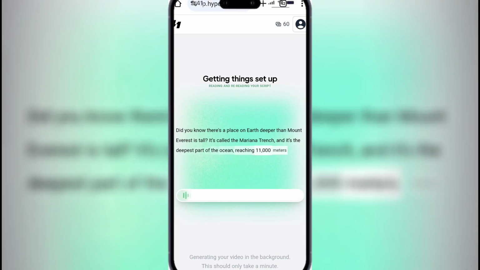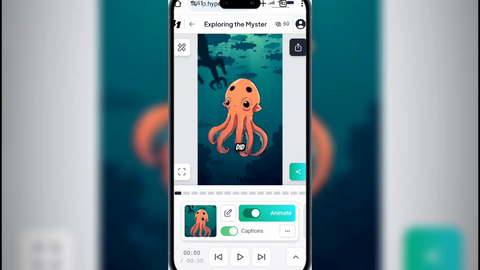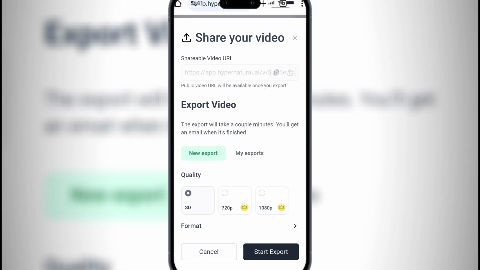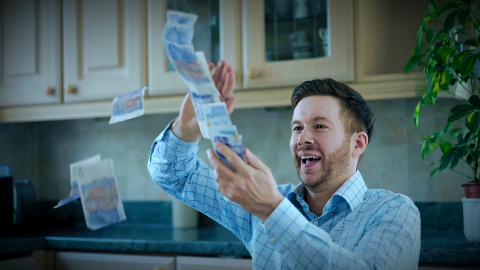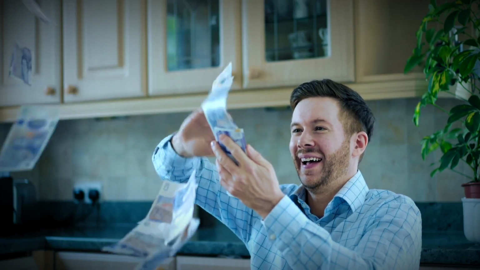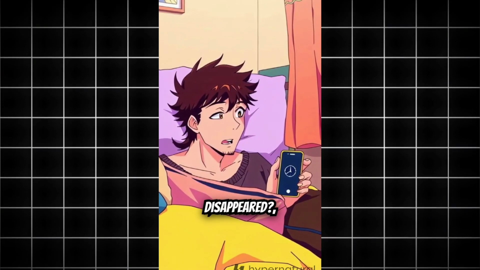When your video is ready, you can edit your video here. If you don't want to edit your video, just go to the download option and download. Now upload your video and monetize your channel. Then earn thousands.